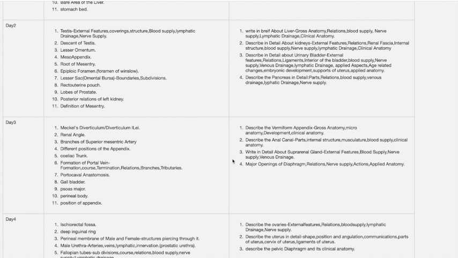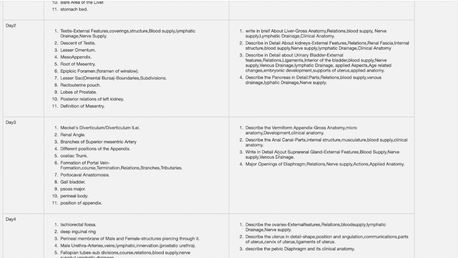Now we'll see day 3. We'll see the essay questions. First one is vermiform appendix, which is the most important essay question. Next one is anal canal. These two are very important questions. Previously it is seen in so many papers. Anal canal and vermiform appendix.